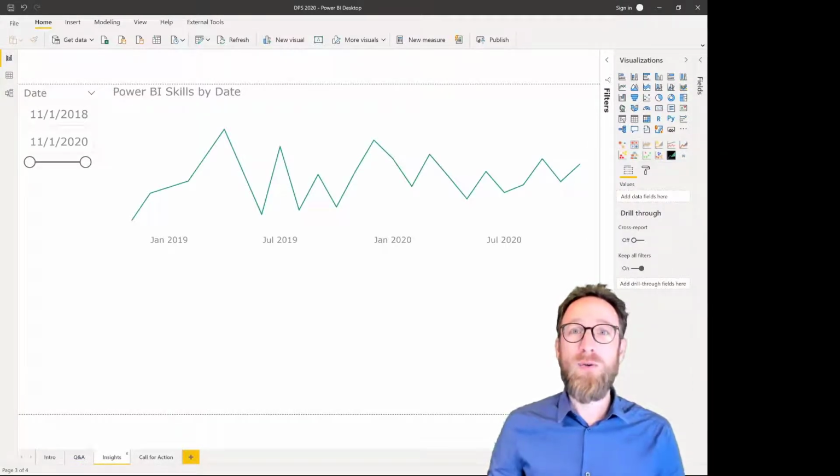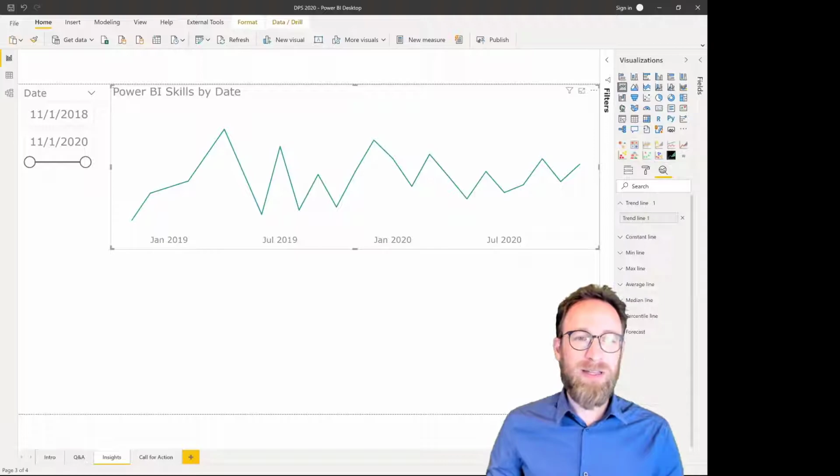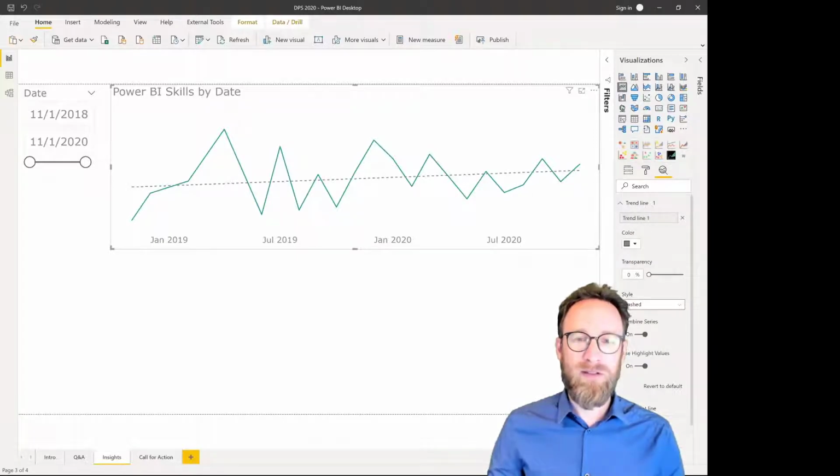But let's show how this conference can influence your Power BI skills. So what we've got here is a typical Power BI skills development, maybe with ups and downs, so you forget things again, then you retrain them again. If we take a look at this line, we see an upwards trend, and we can also get this from Power BI. By clicking on the chart, I can add a trend line, and then we can see that there's a clear upwards trend over the skill sets. I can also add a forecast for that.